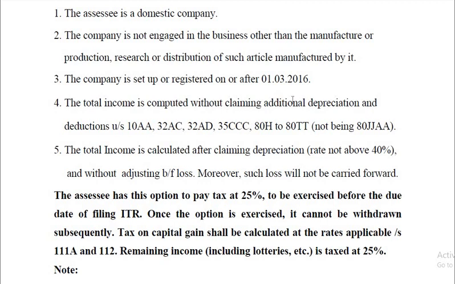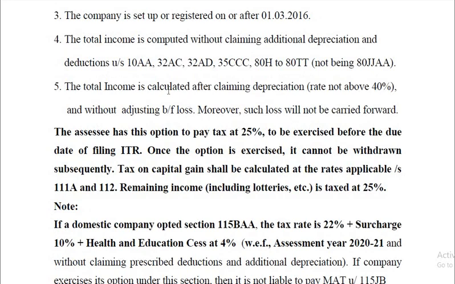Total income is computed without claiming additional depreciation and deductions under sections 10AA, 32AC, 32AD, 35CCC, 80H to 80TT, other than 80JJAA. Total income is calculated after claiming depreciation, but the rate cannot exceed 40%, and without adjusting brought forward loss. Moreover, such a loss will not be carried forward.